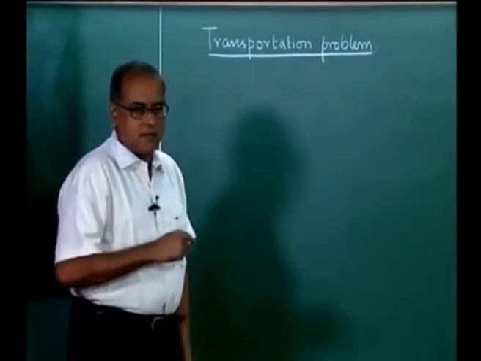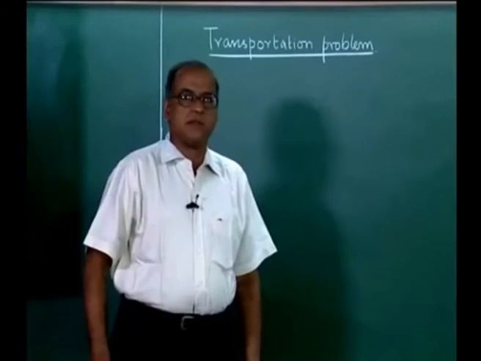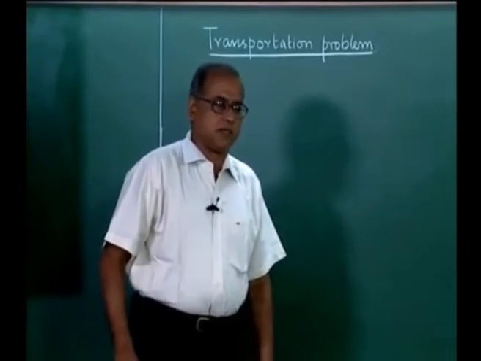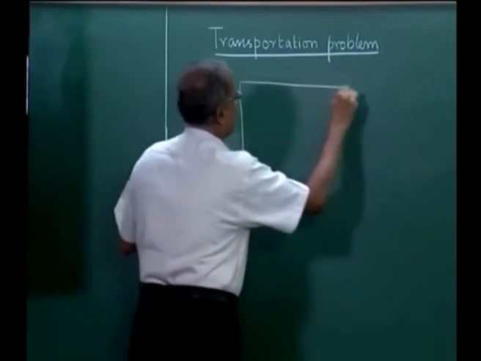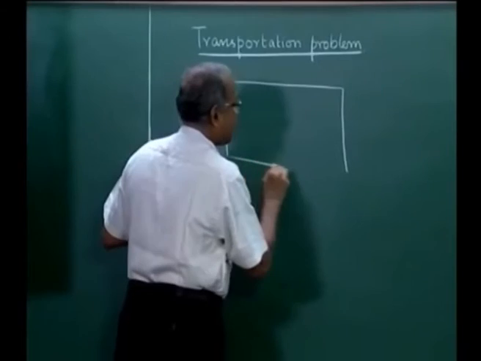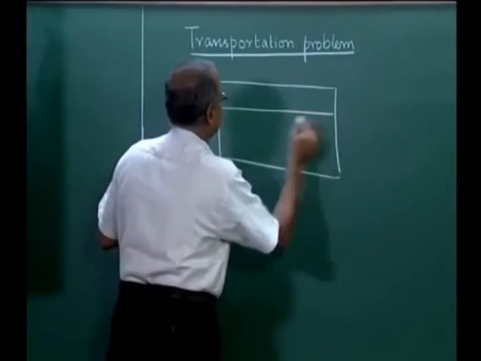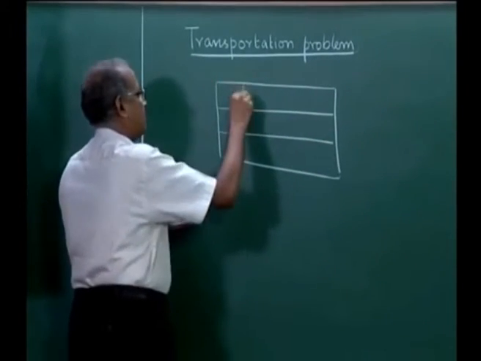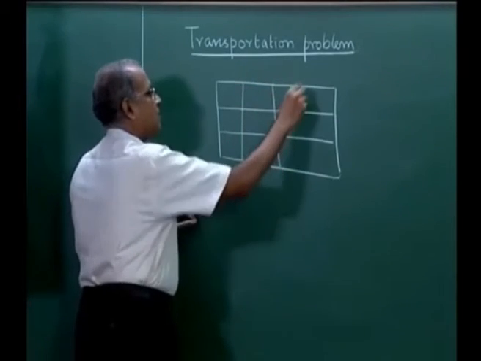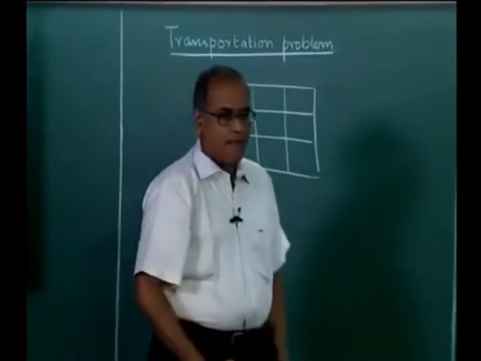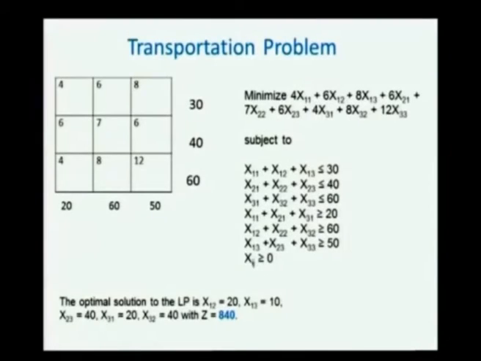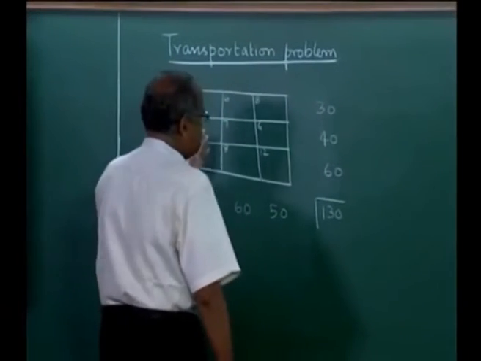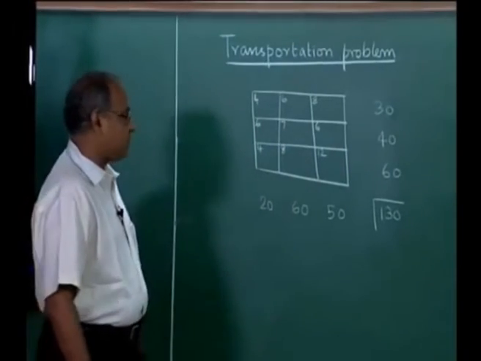I would still take an example now and explain some of these principles that are used in solving the transportation problem. So, a numerical illustration to explain the transportation problem is like this. We explain the transportation problem using this example.